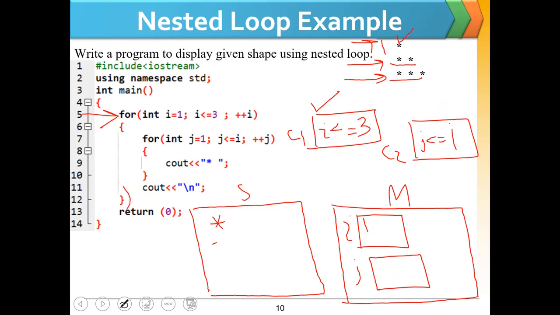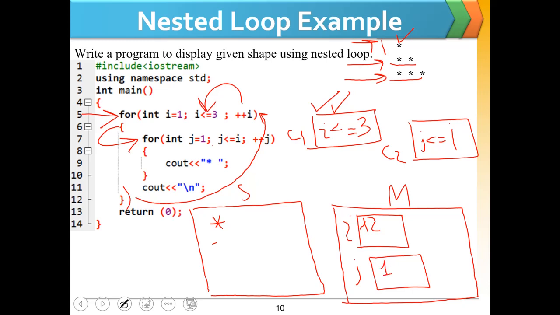When the outer loop body ends, the update statement will be executed and i will be increased to 2, and then the condition will be checked. Since 2 is less than or equal to 3, this condition is true. The inner loop will be executed again. j will be given 1 again.